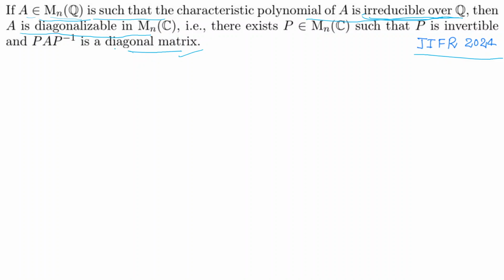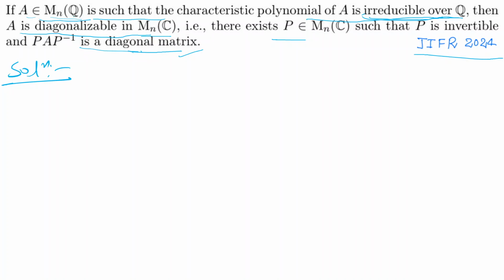It is related to diagonalizability. If this happens, we say matrix A is diagonalizable. So you have to check that the matrix is diagonalizable over C, not Q. Correct. So now we solve this question. First of all, you should think first, then you should watch the video. I will tell. So now comes the solution.